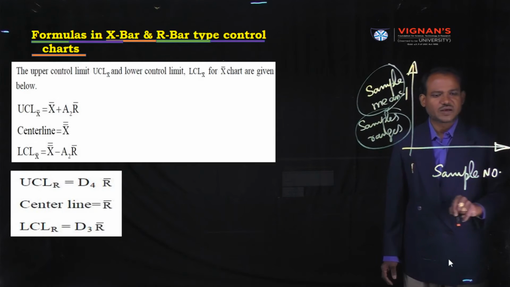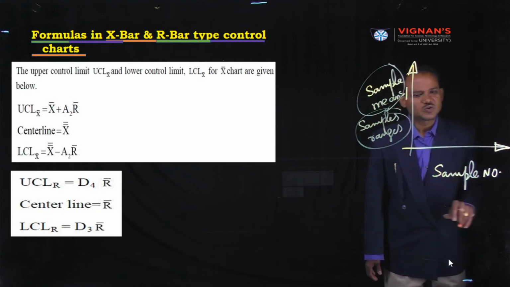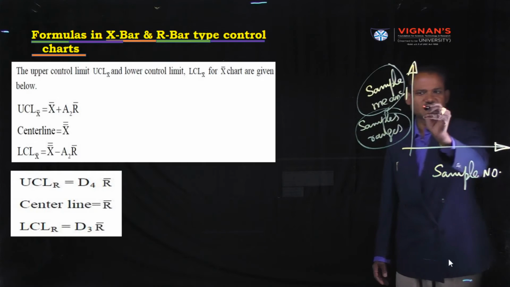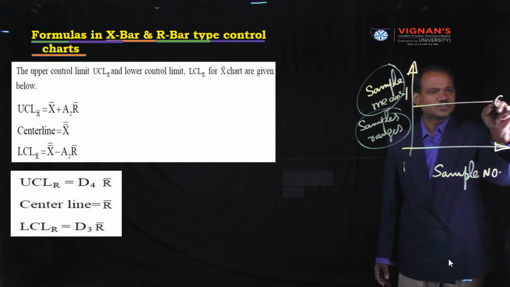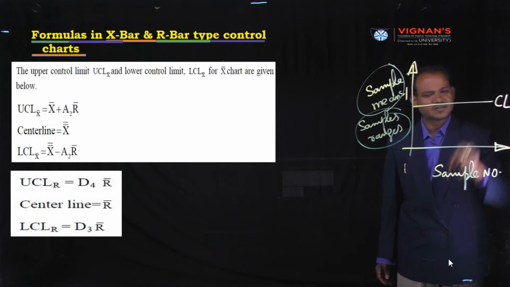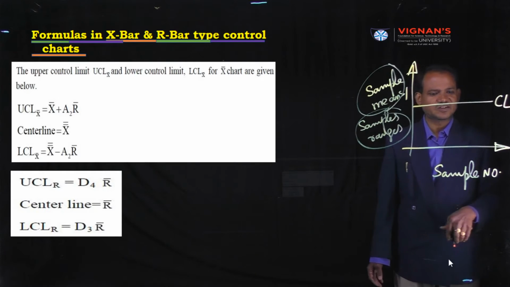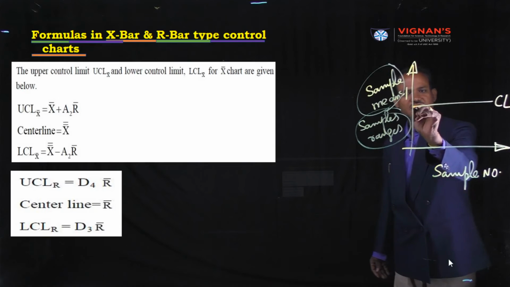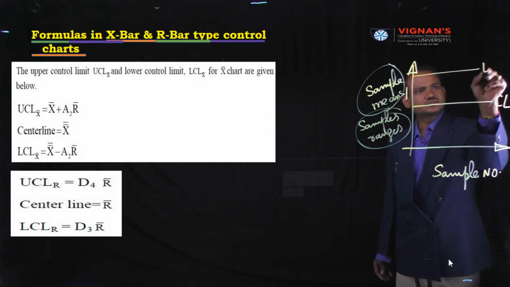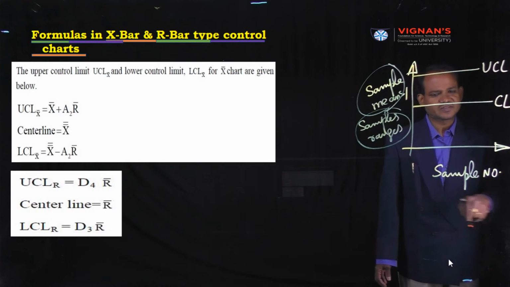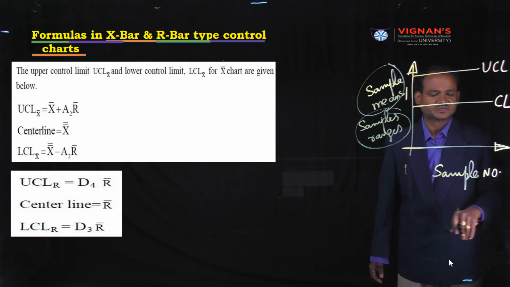X-axis, sample number. Every control chart should have three lines. One is control line, represented by the symbol CL. CL means control line. Next one is UCL. UCL means upper control limit.